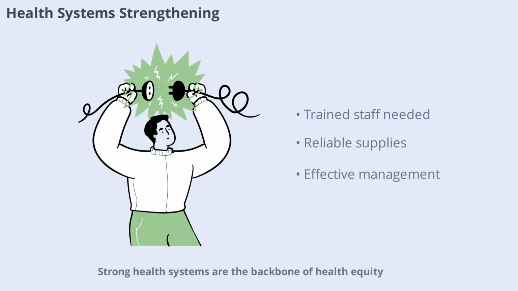Strong health systems are the backbone of health equity. This means having enough trained staff, reliable supply chains, and effective management. Strengthening health systems ensures that everyone can access quality care no matter where they live.